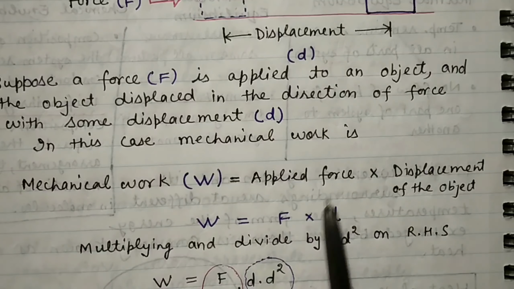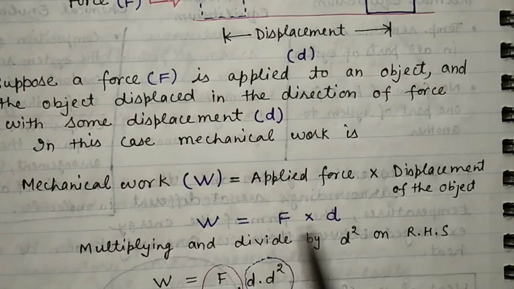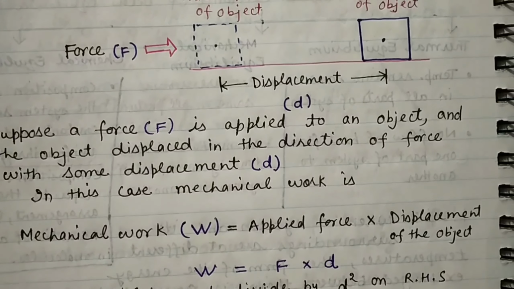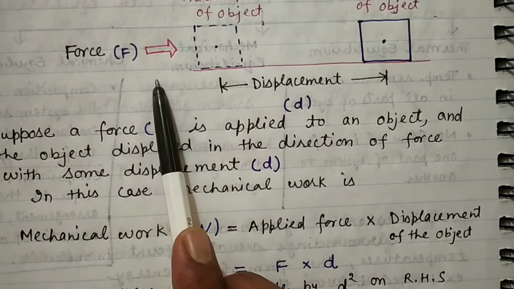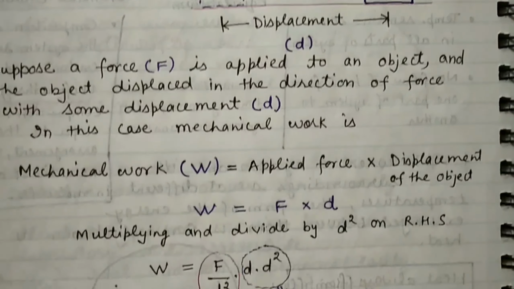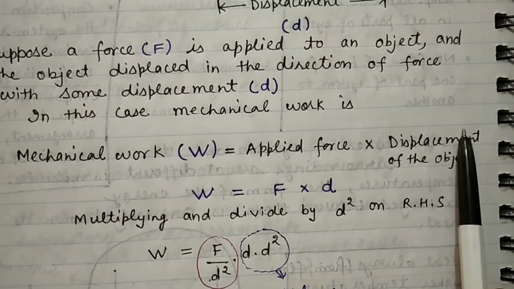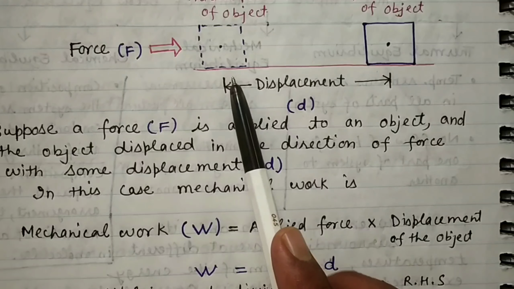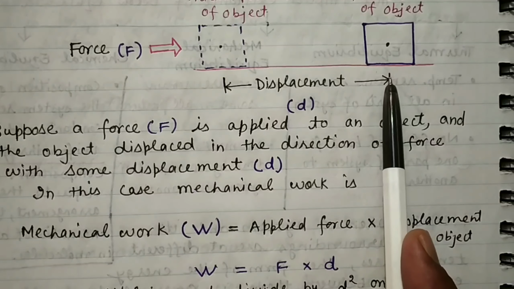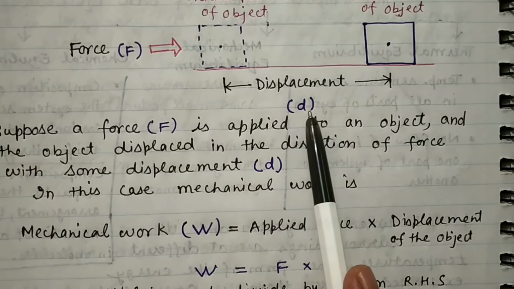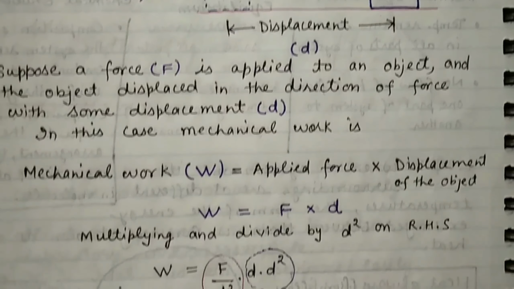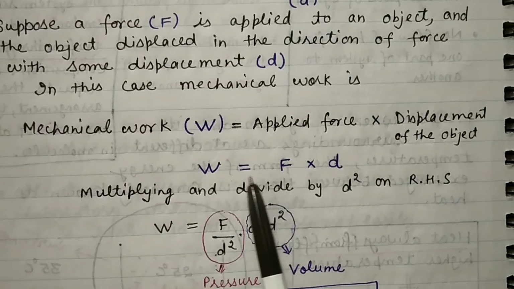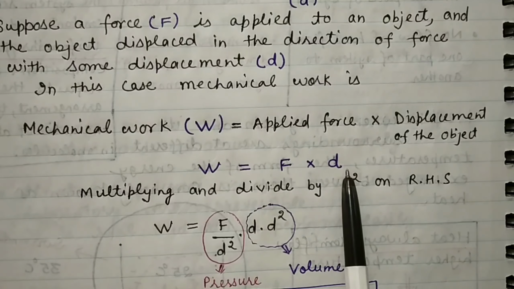So W is equal to F, the applied force, times d, the displacement, from this position to that position. So mechanical work is F into d.